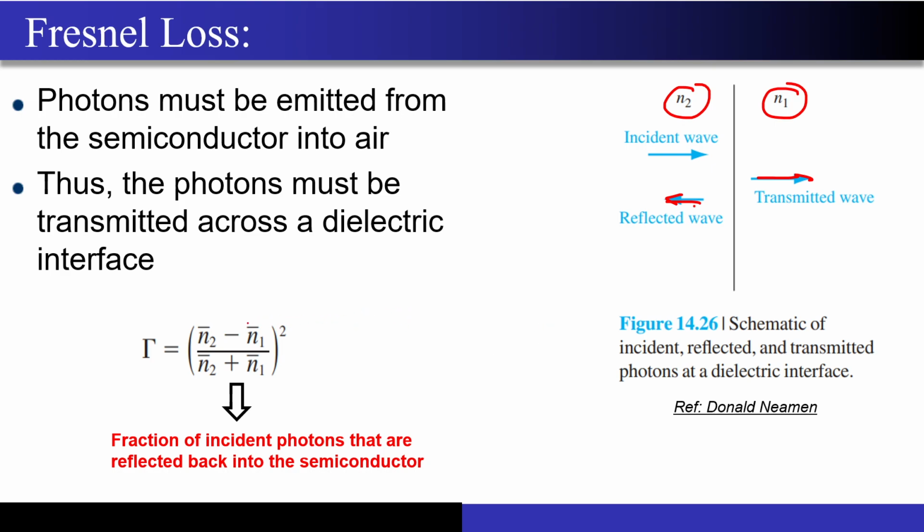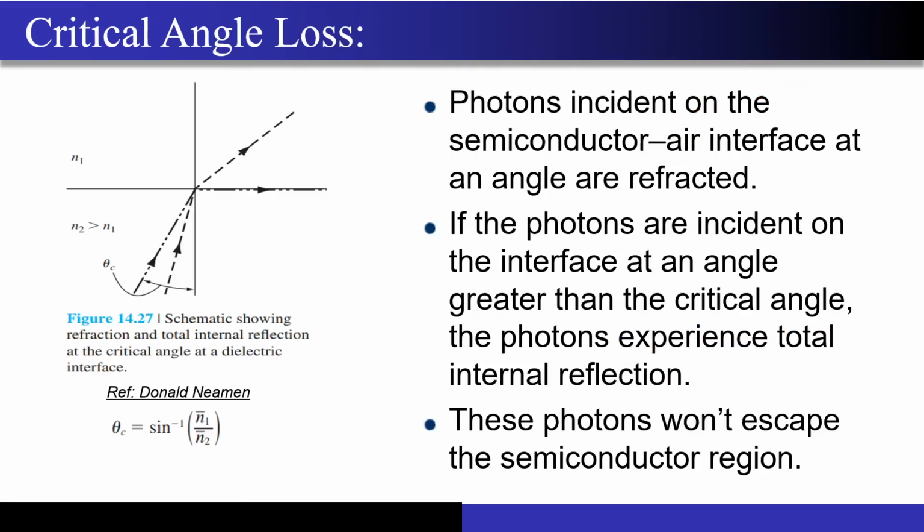So you take the difference between two refractive indexes, add them, divide them and take the square of it, correct. This is nothing but your reflection coefficient. It is telling you how many of the photons are not going into the other side, they are getting reflected back, correct. And we will solve some numericals based on this formula as well.